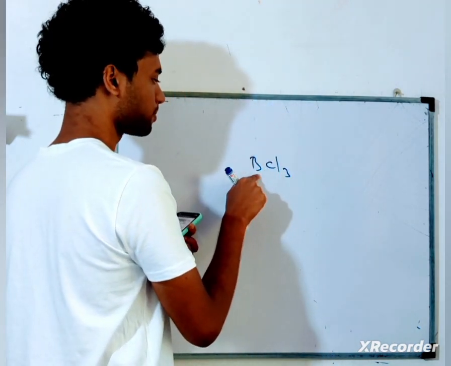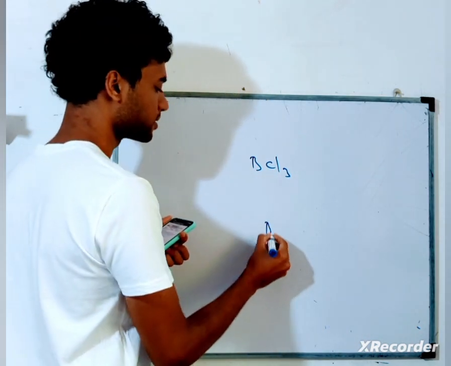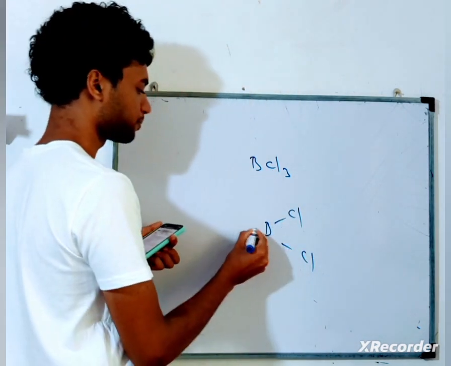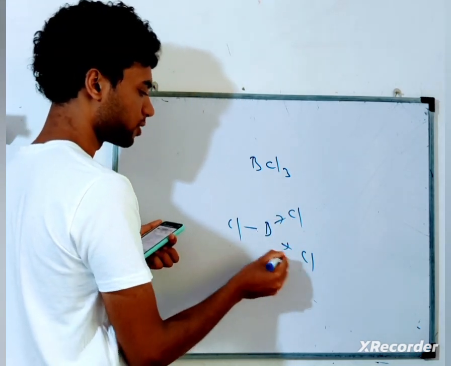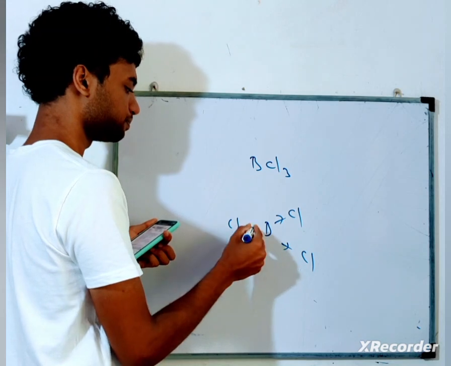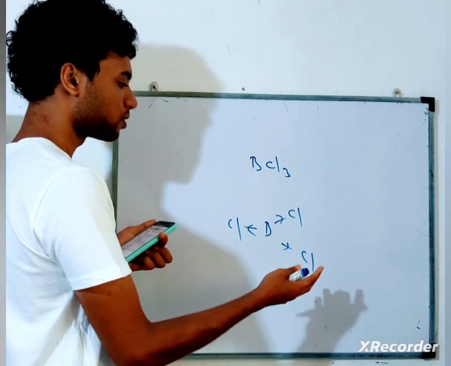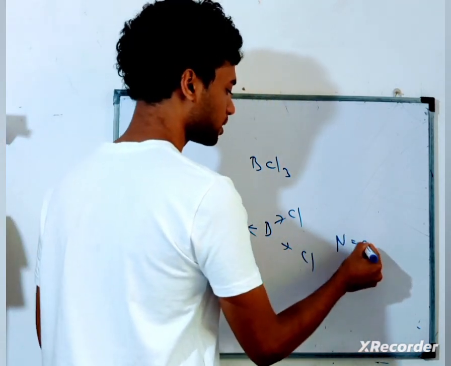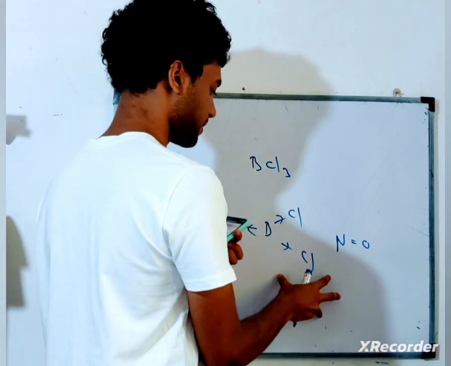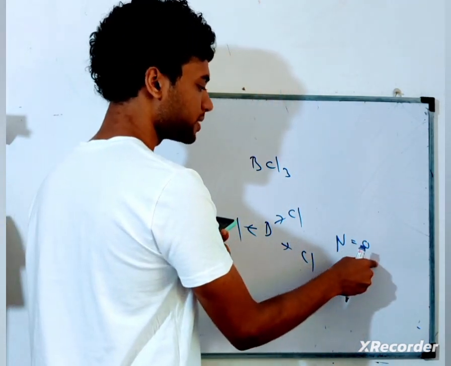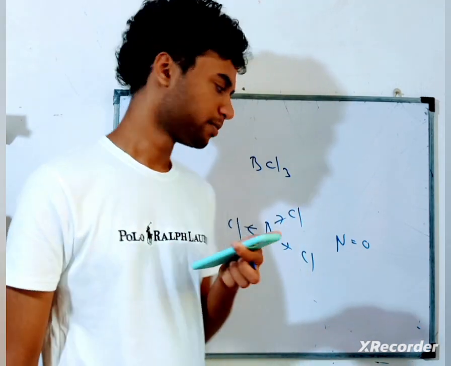B is boron, and Cl is chlorine. So we have something like this: BCl3. Here, chlorine is attracting electrons towards itself because its electronegativity is higher than boron. So then the resultant force is 0, right? So the dipole moment is 0. Due to the symmetry, it cancels off. So what can you say? If the dipole moment is 0, it's a non-polar molecule, right?